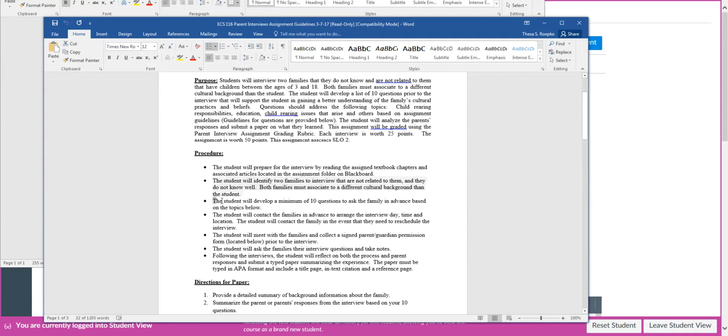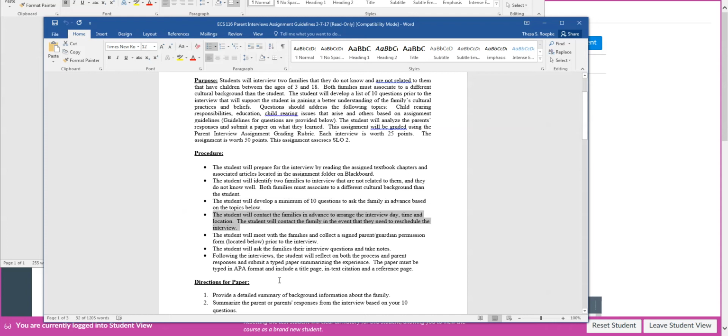So the third thing is I want you to develop a minimum of those 10 questions to ask the family in advance. Type them up before you go. And sometimes parents want a copy of them so that they can read it or look at it again while you're interviewing them. So make sure you bring an extra copy for the family.